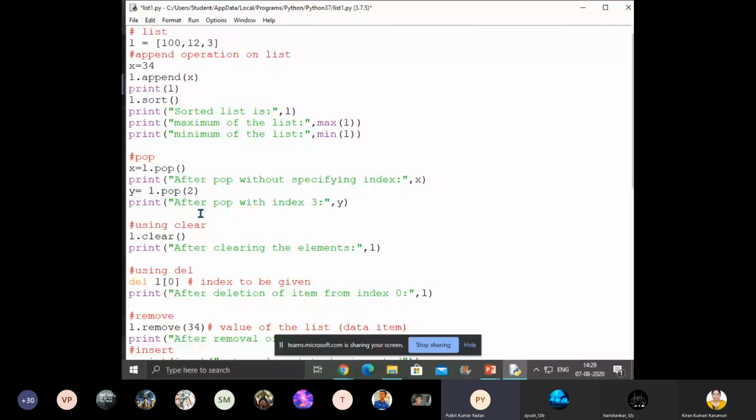What is the difference between pop and remove? Pop will take an index, whereas remove will take a value. Which value you want to remove? If you know the value to be deleted, remove will take only values, not the index. Is it clear, ma'am? Yes. Any other doubts?